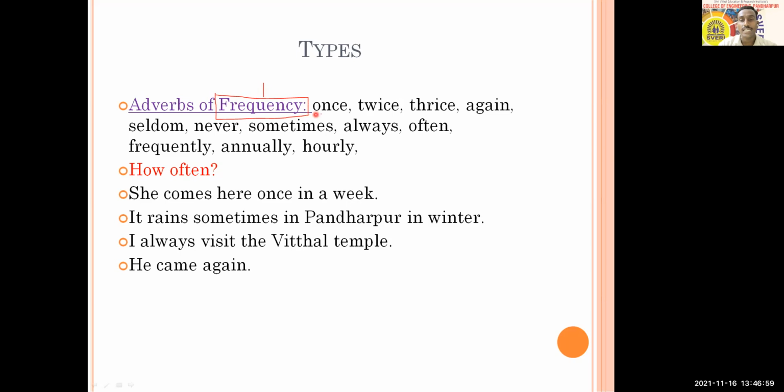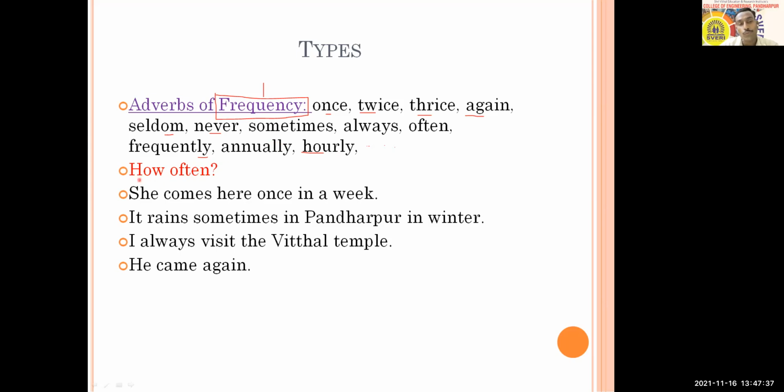So here the words like once, twice, thrice, again, seldom, never, sometimes, always, often, frequently, annually, hourly, and you can add others also, weekly, monthly. These are some of the examples which can be adverbs of frequency, which talk about how many times a particular action is completed. Therefore, they are called adverbs of frequency.